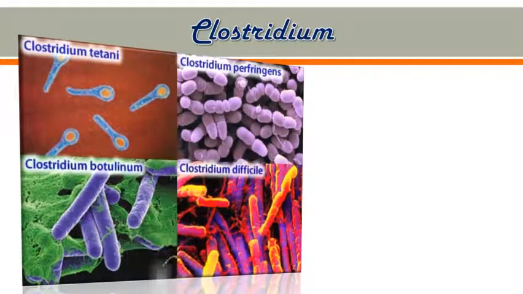Yeah, so these are the four different types of Clostridium bacteria. First is Clostridium tetani, Clostridium perfringens, Clostridium botulinum, Clostridium difficile. So these are the different types of Clostridium bacteria.